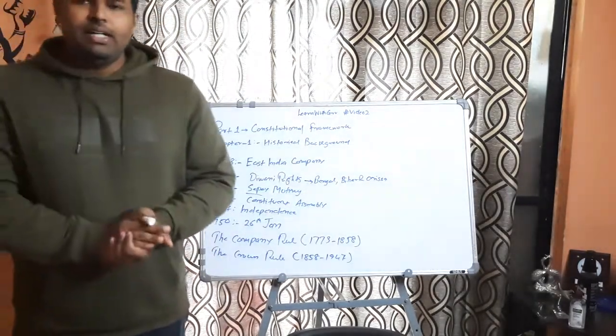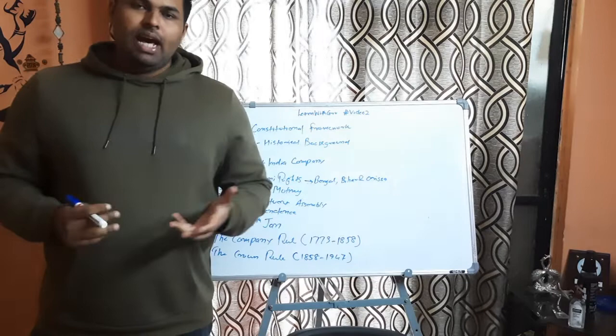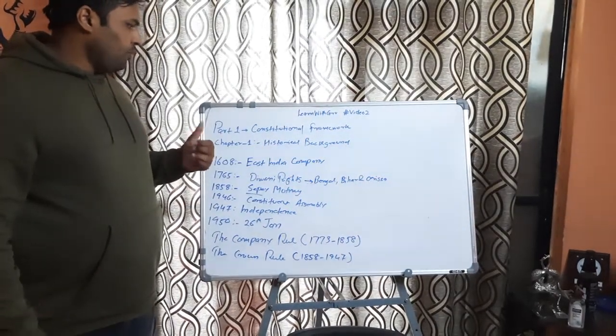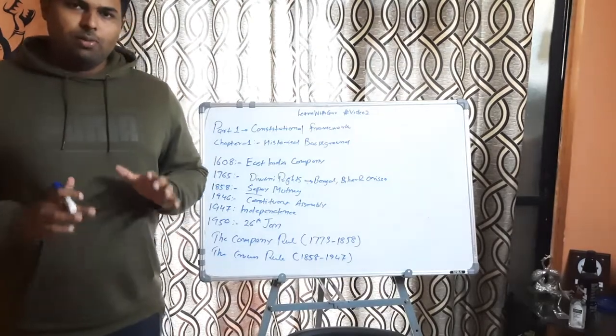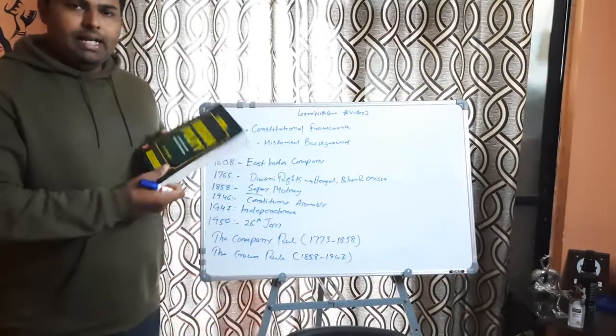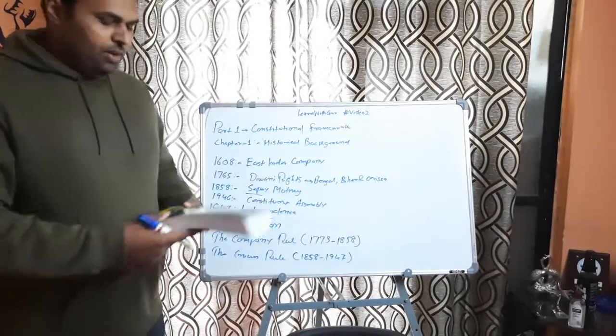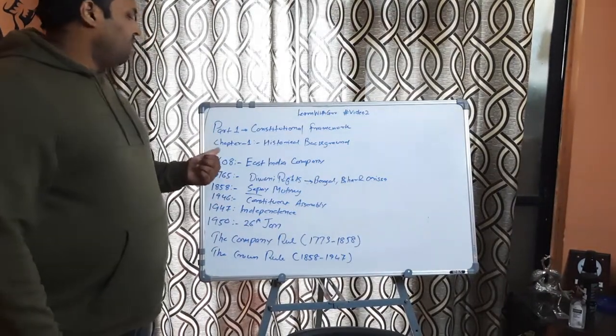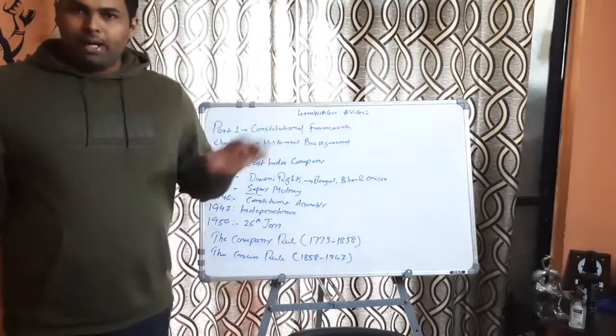So what we have studied in this video, let us just have a quick revision. The first thing is that we are starting the polity chapter from now. We are starting this book, Indian Polity, which is written by M. Lakshmikant, and we are starting with the first part, that is constitutional framework, and there are a total of 11 parts. In first part, we have first chapter called historical background.